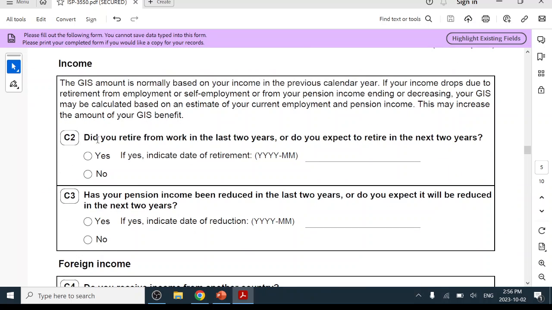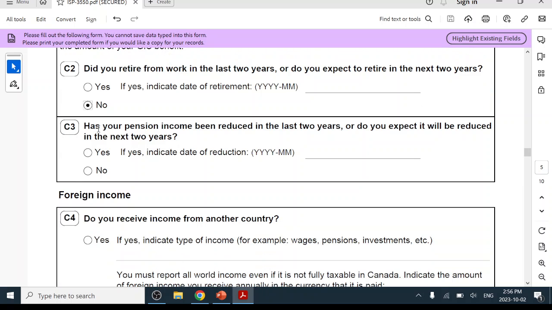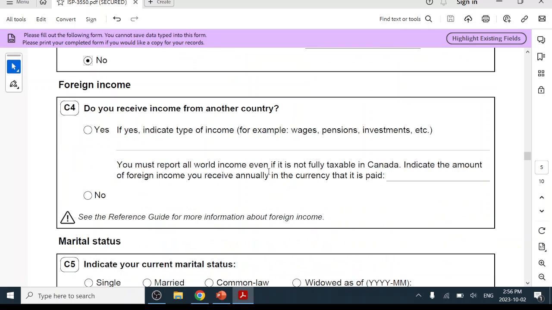Okay, so the income. Did you retire from work in the last 2 years, or do you expect to retire in the next 2 years? If yes, then please put the retirement date. But if no, then check no. Let's say no. Has your pension income been reduced in the last 2 years, or do you expect it will be reduced in the next 2 years? If it doesn't apply to you, just put no.